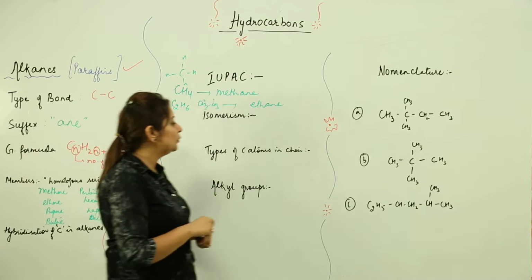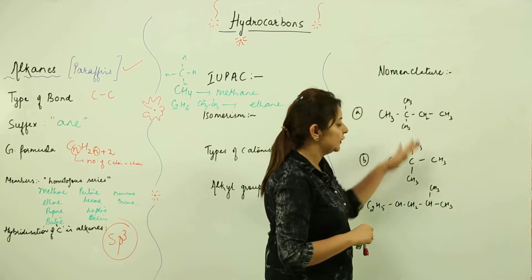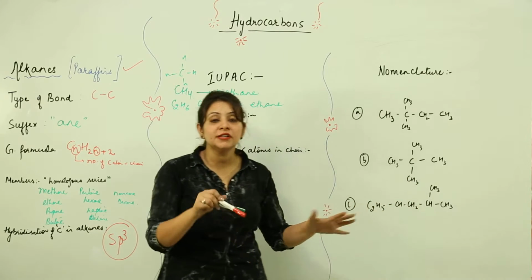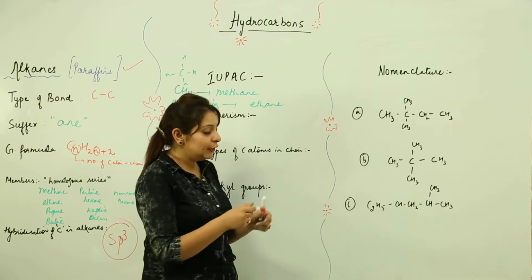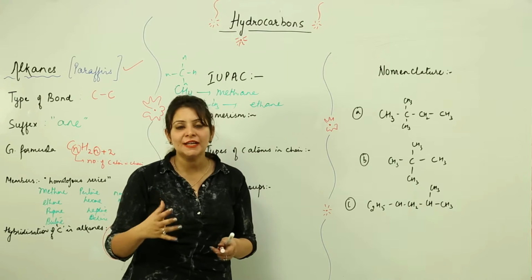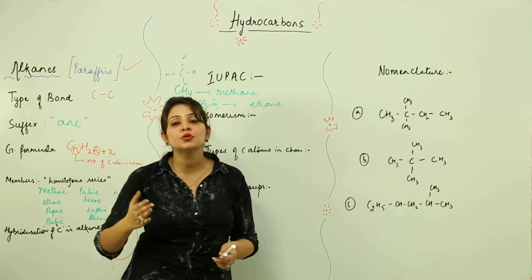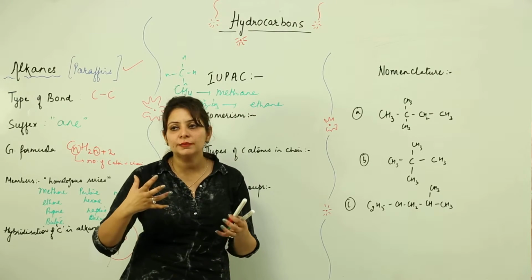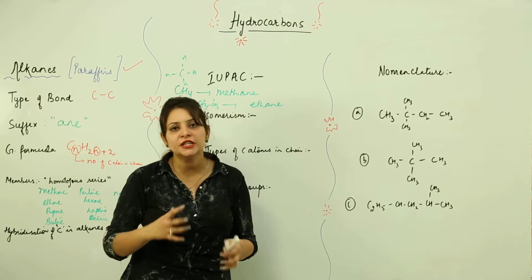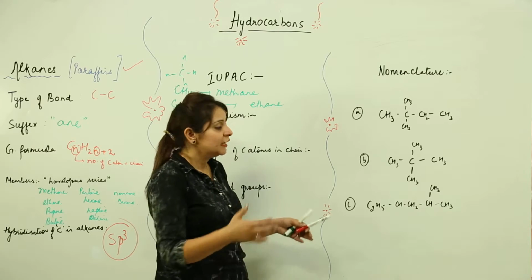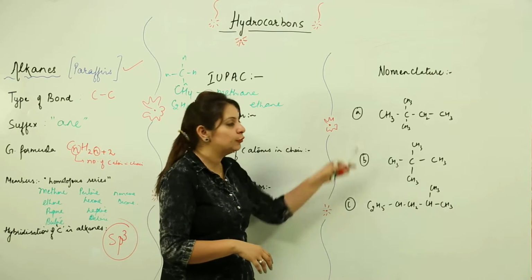And if we talk about the nomenclature of a branched structure, then we obey certain rules. You know that we did this in the principles of organic chemistry, how to do naming by IUPAC, you can follow certain rules and just name the compounds. I am just making you revise that with a few examples.